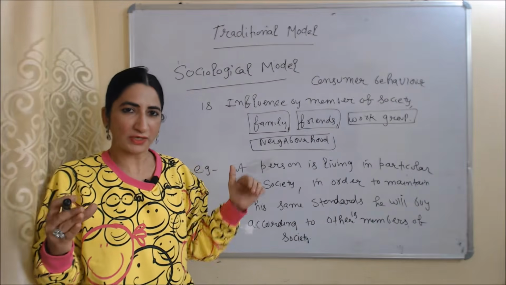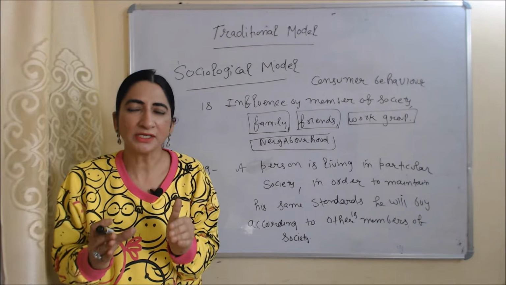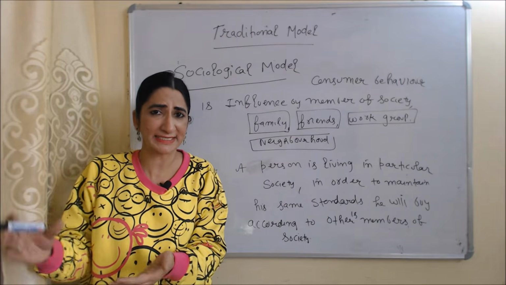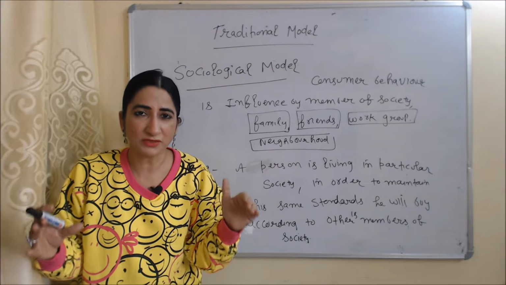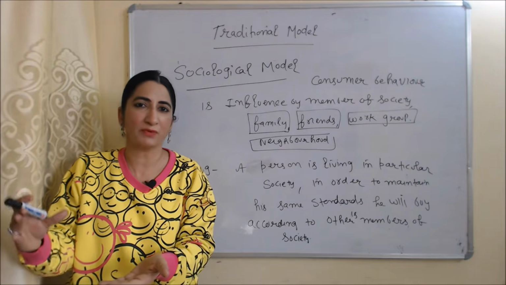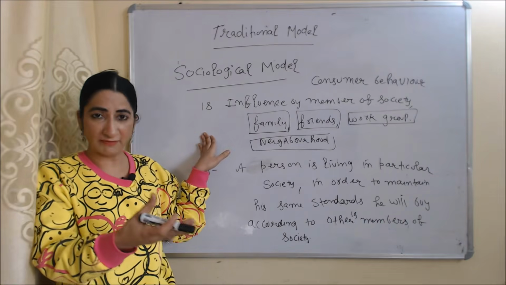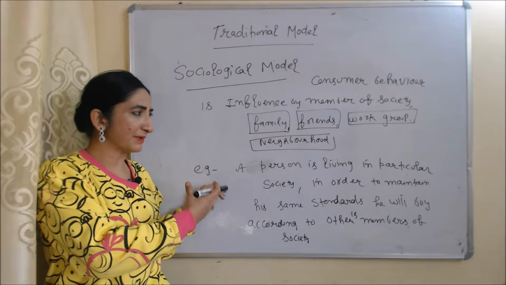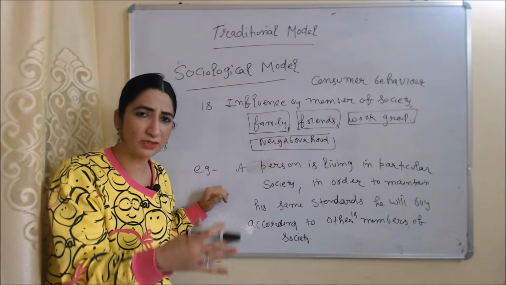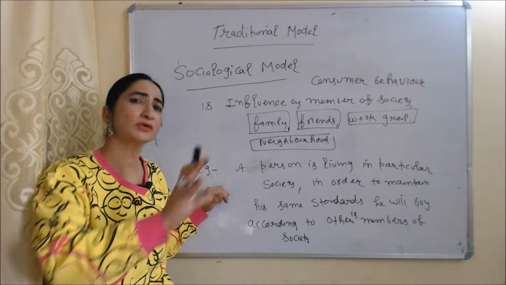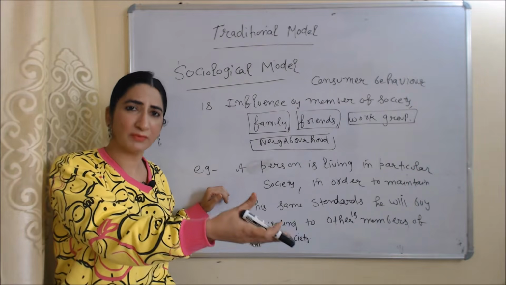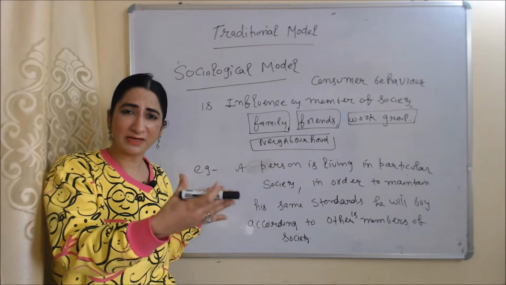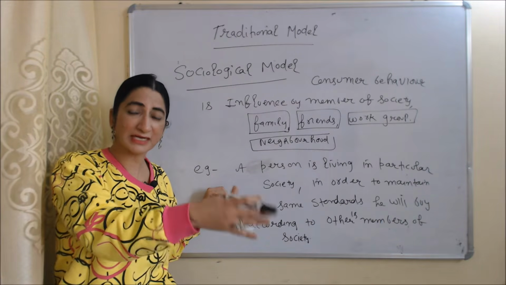The next traditional model is the sociological model. According to this model, consumer behavior is influenced by members of society. As we know, our behavior is influenced by our family, friends, work group, and neighborhood. For example, a person living in a particular society, in order to maintain the same standard, will buy according to other members of society. He will follow other members of society, and he will buy the same brand of clothes, the same car, or get admission for his child in the same school.